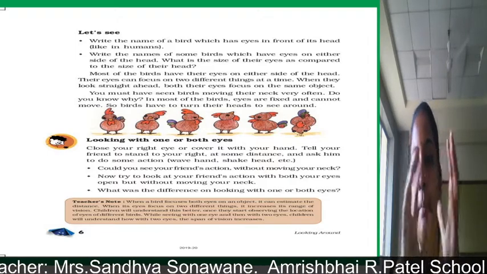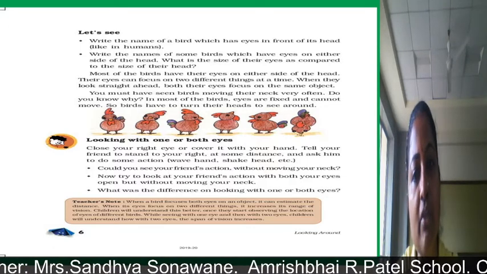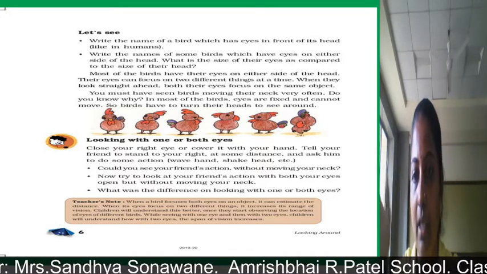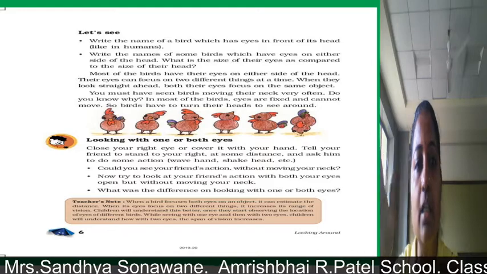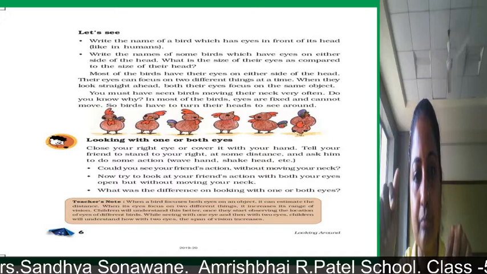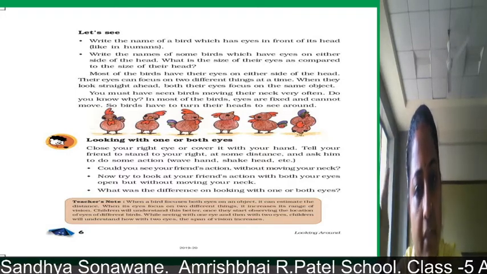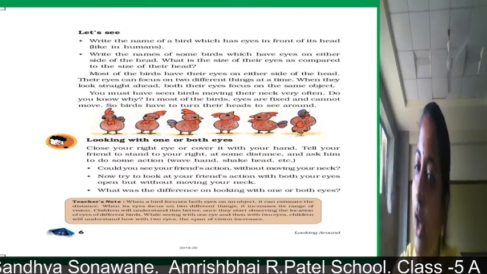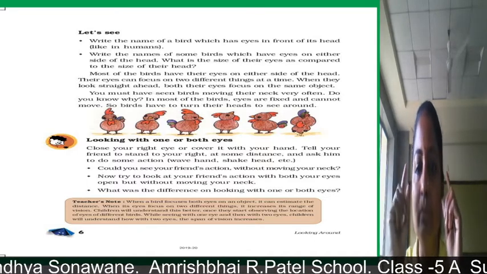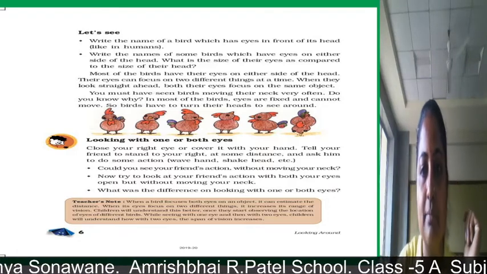And you have to compare the differences in both the activities. What was the difference on looking with one eye or both eyes? If you look with one eye and see anything around you, then what happens? And when both your eyes are open, if the same person is doing the same activity, was it difficult or was it easy? You have to compare both situations. Then you will come to know the difference when we are looking forward or at anything when both our eyes are open.